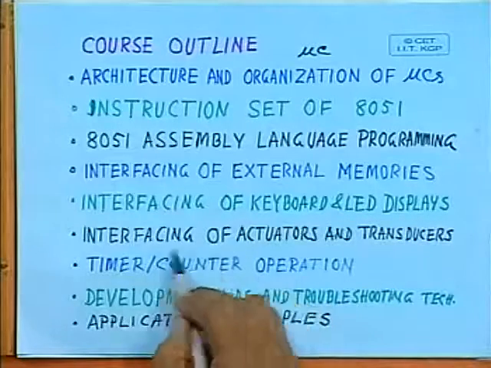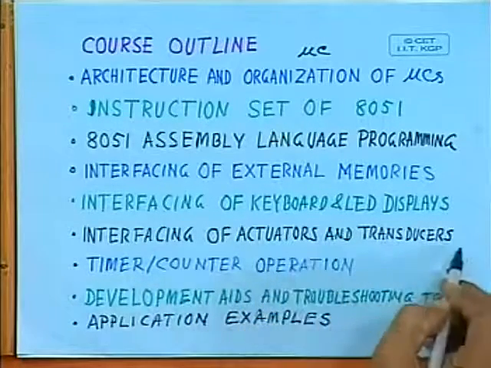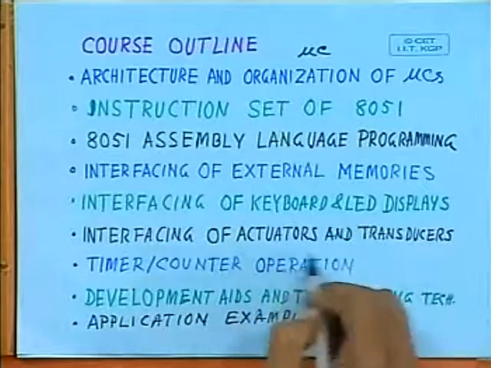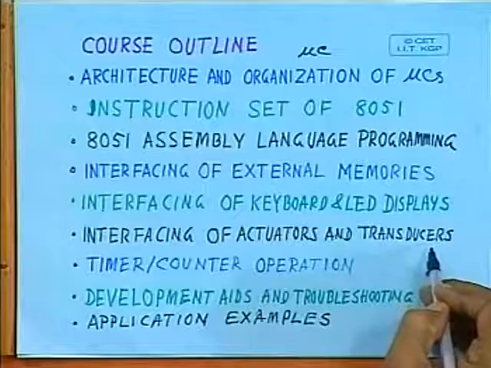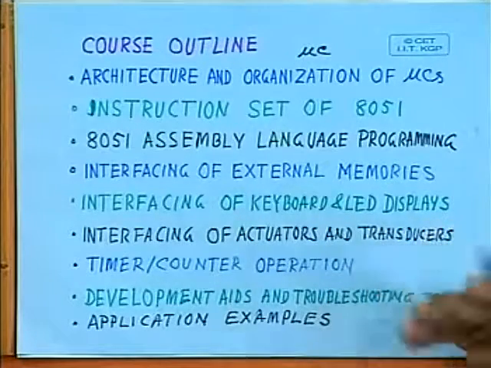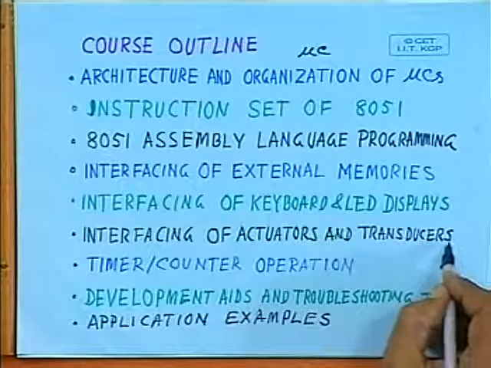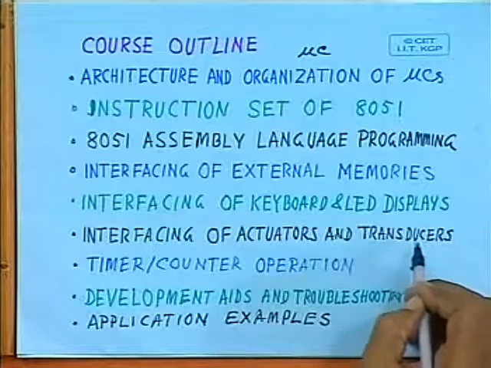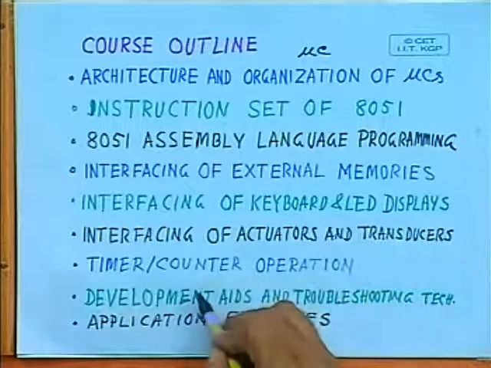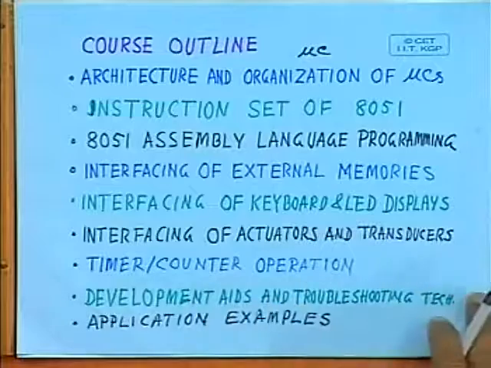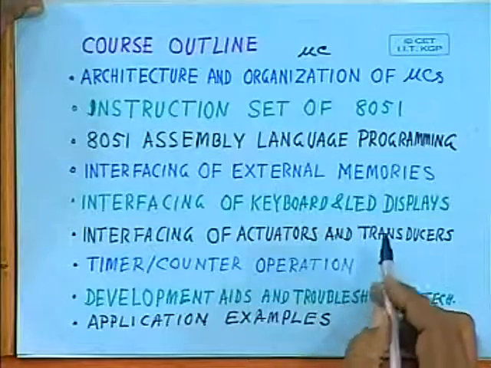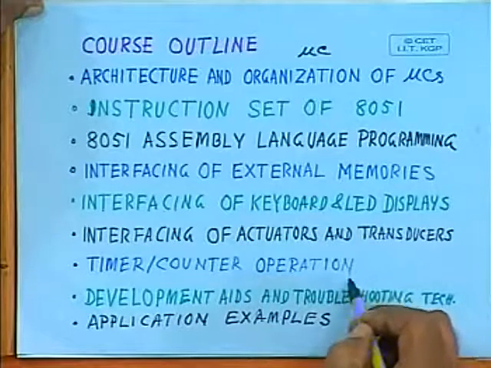Particularly, the subject of interfacing of actuators and transducers is very important in embedded systems. Different types of transducers and actuators, like transducers for pressure, temperature, and various common parameters will be discussed, and how those transducers and actuators like relays can be interfaced to the microcontroller will be discussed. Then the timer counter operations, which are very important in the context of microcontrollers, will be discussed.